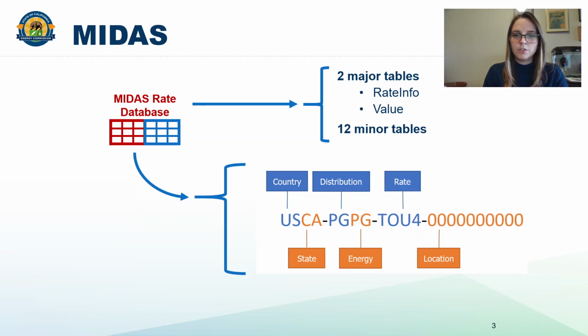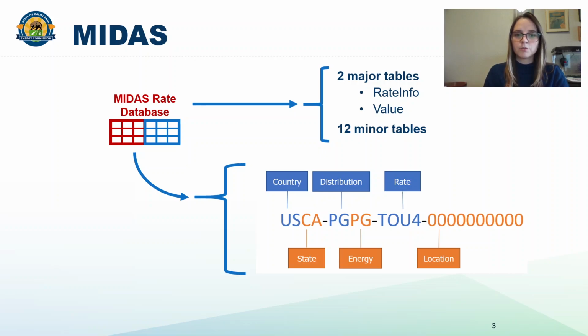The database includes two primary tables, the rate info and value tables, and 12 lookup tables. The rate info table includes all identifying information for each rate plan, specifically the information that makes up each RIN. The value table includes all information describing when each rate applies and how much it costs, or as it applies to flex alerts and greenhouse gas emissions, it stores the values associated with those signals.